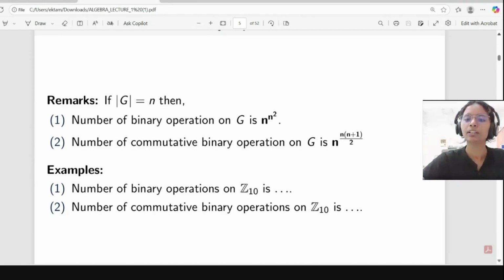And in linear algebra, we know how to count the dimension: the first row has n entries, the second starts from a22, the third from a33 to a3n, and so on. If we count, we get n(n+1)/2. So it will be n to the power n(n+1)/2.